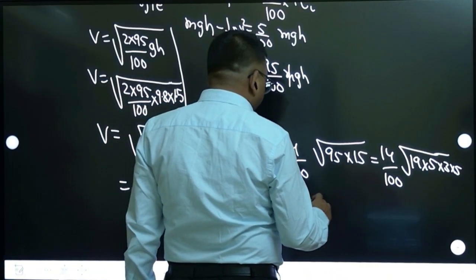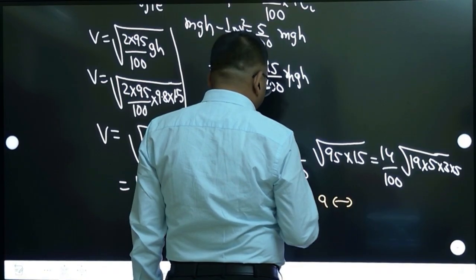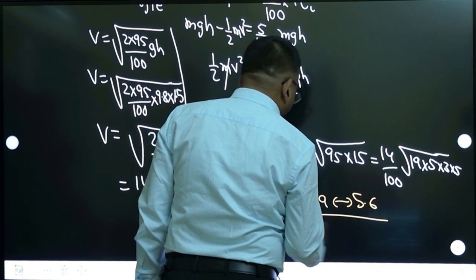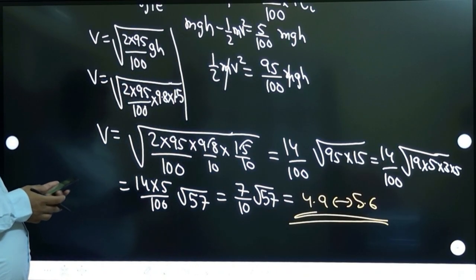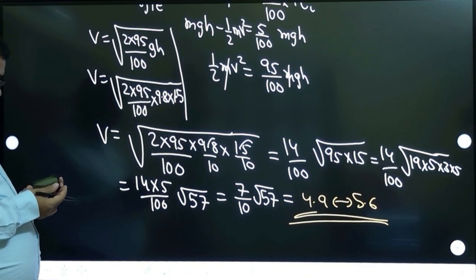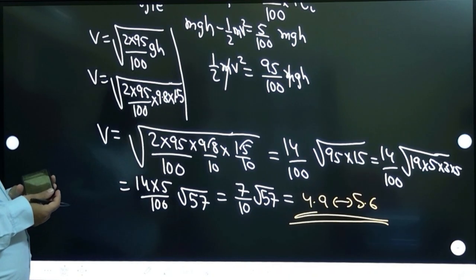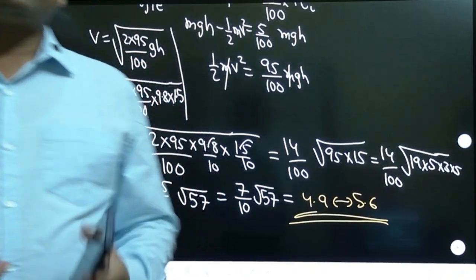So the answer will be between 4.9 and 5.6. Check the answer. The answer must lie between 4.9 and 5.6. The second option will come there. Correct. You can calculate if you want.